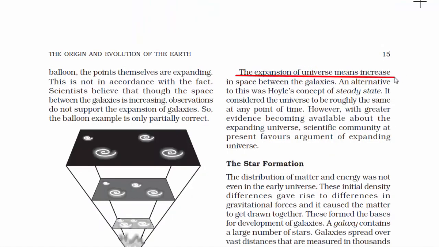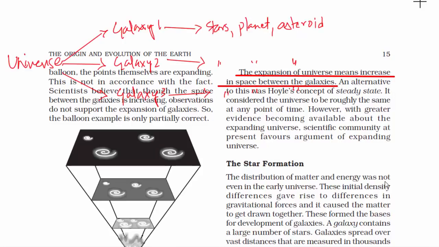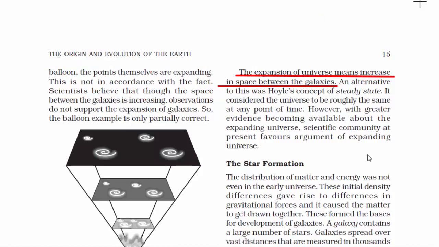The expansion of the universe means an increase in space between the galaxies. Always remember this order. A universe consists of more than one galaxy, and one galaxy consists of moons, asteroids, planets, and stars. So the solar system that we are part of is one galaxy. Like that, there are many other galaxies, and the name of our galaxy is Milky Way. Though we know there are many other galaxies, we do not know whether there is another universe. So the scientific community only believes in the theory that the universe is expanding.